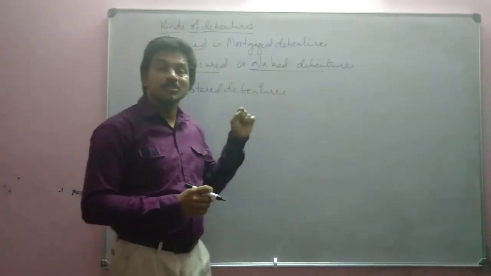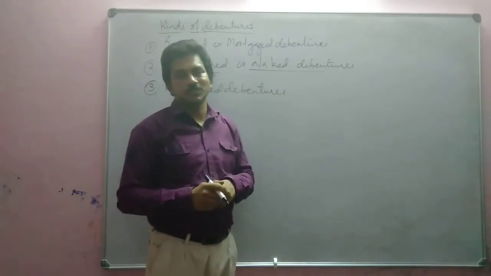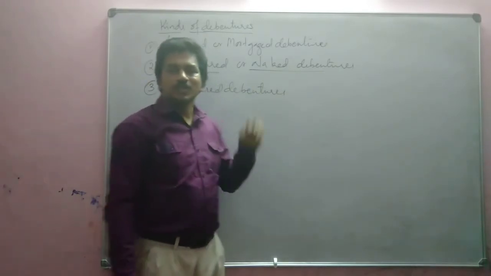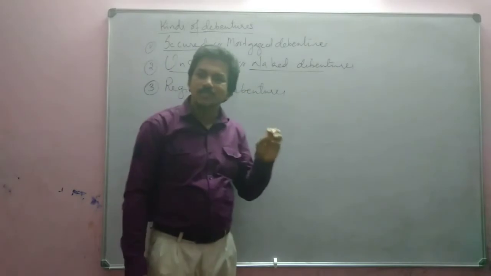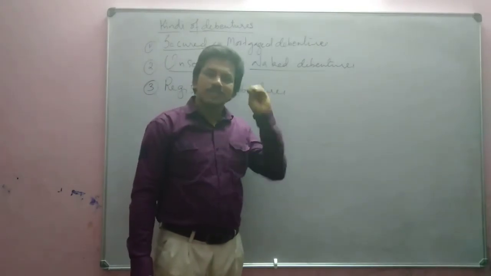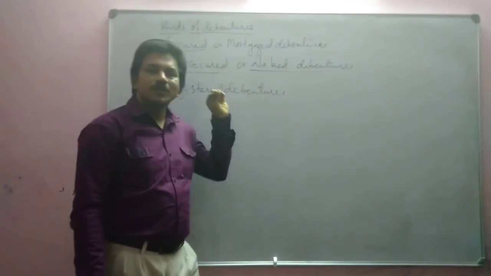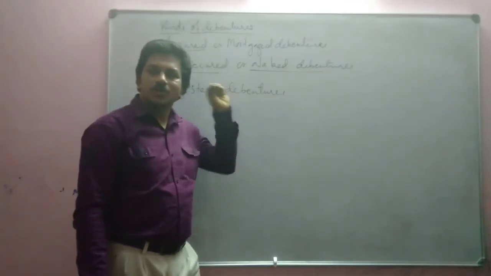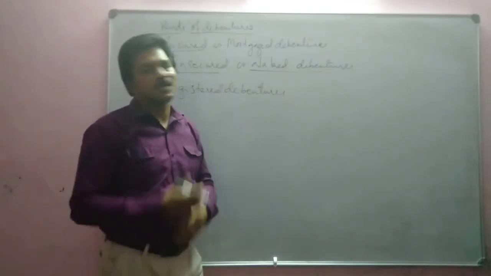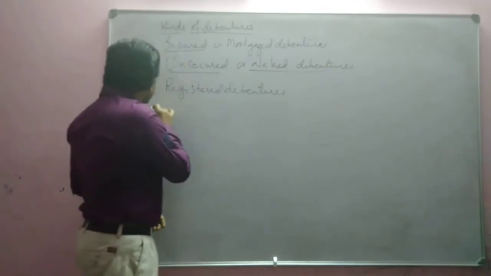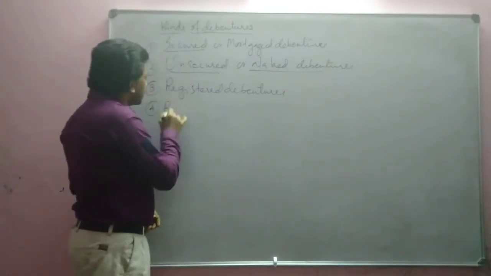Such debentures are called registered debentures. So registered debentures are those debentures in which the names of the debenture holders are registered in the register of debenture holders maintained by the company. Then next one, bearer debentures.